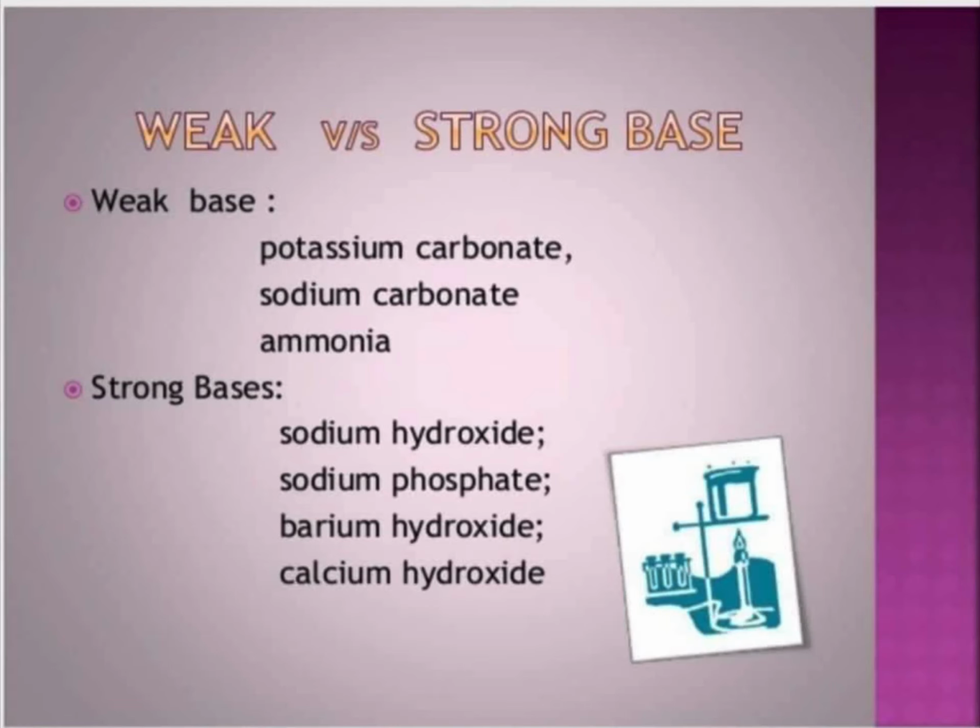Examples for weak bases and strong bases. Here, potassium carbonate is an example of a weak base. Sodium carbonate is an example of a weak base. And ammonia is also an example of a weak base. Then strong bases: sodium hydroxide, sodium phosphate, barium hydroxide, calcium hydroxide. These are examples of strong bases.